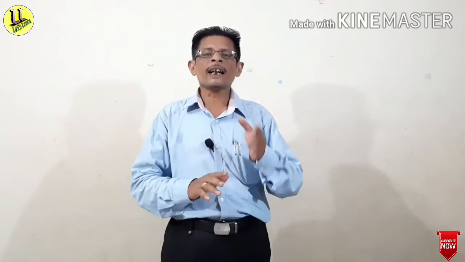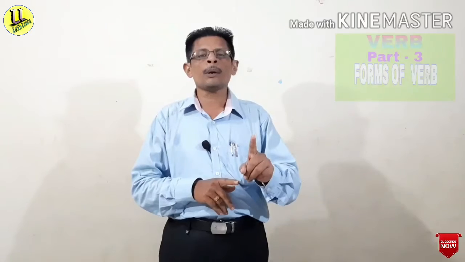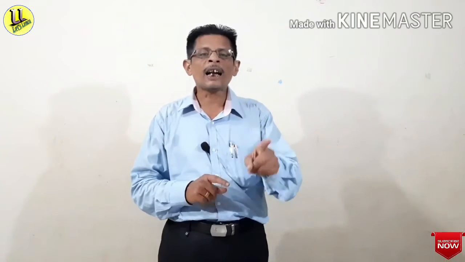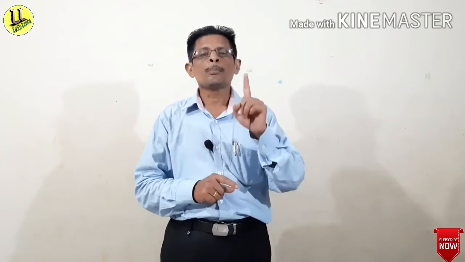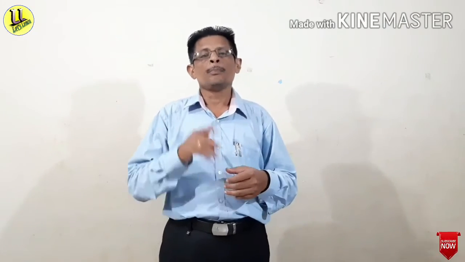First of all, I want to tell you that each and every verb has 4 forms. The first form is called the V1 form, that is the present form. The second form is the V2 form, called the past form. The third one is called the V3 form, the past participle form.